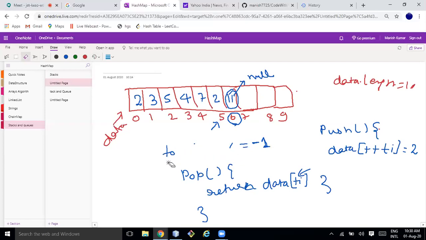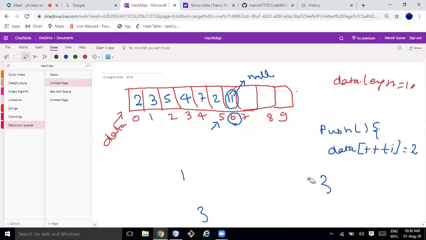let me clear this pop function. So this is the pop function here. First I need to get the answer. So what is the answer?